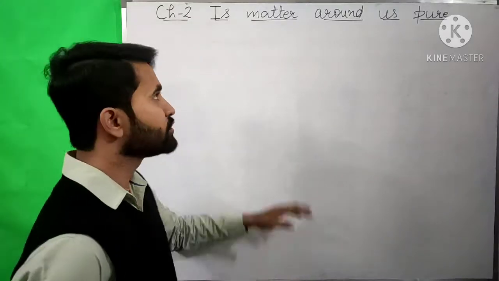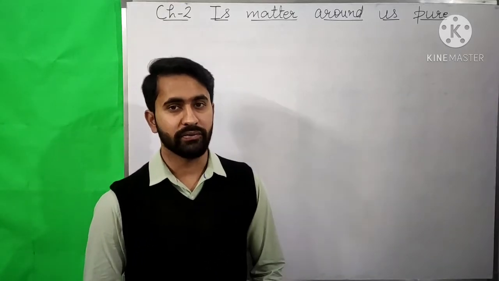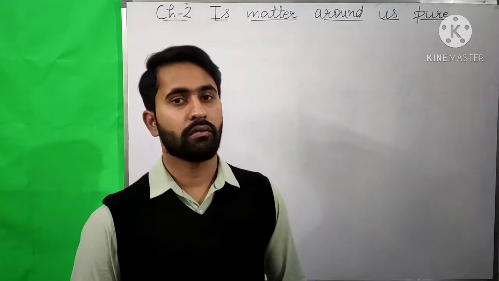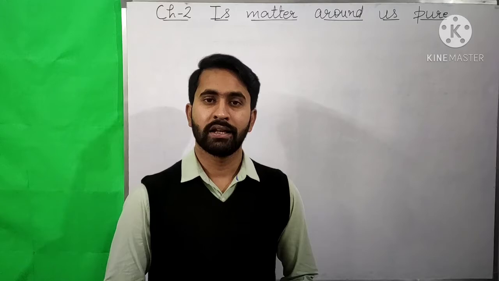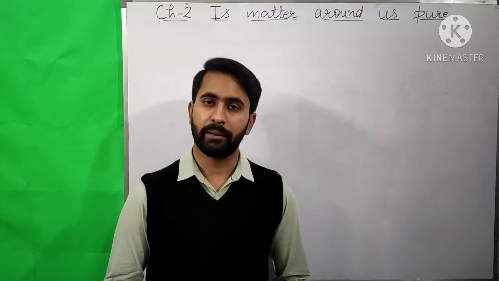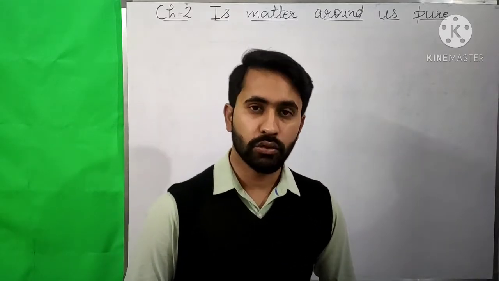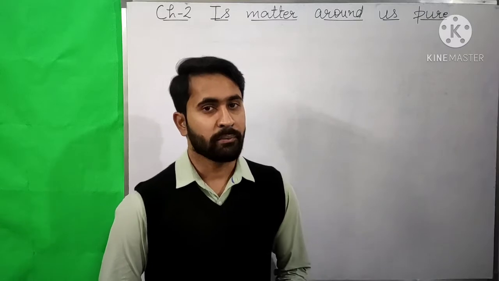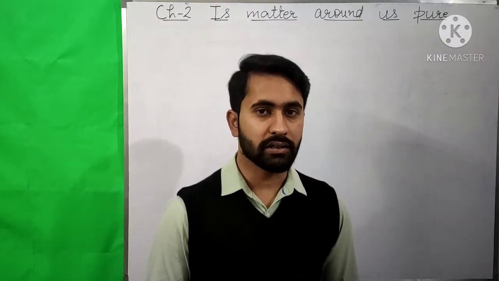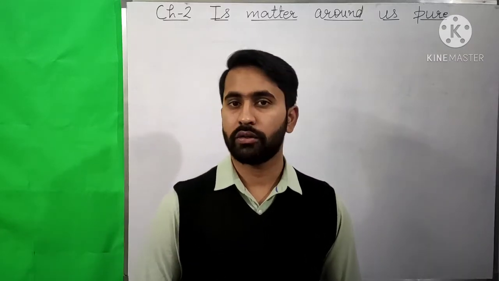We are revising chapter number 2, Is Matter Around Us Pure. In our previous lecture, we read about pure substances, what impure substances are, and the types of pure and impure substances. Pure substances are those made up of only one type of particle. These particles can either be atoms or molecules.